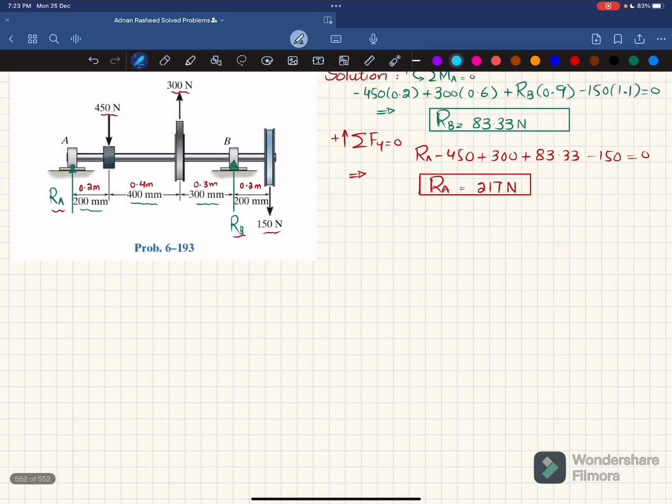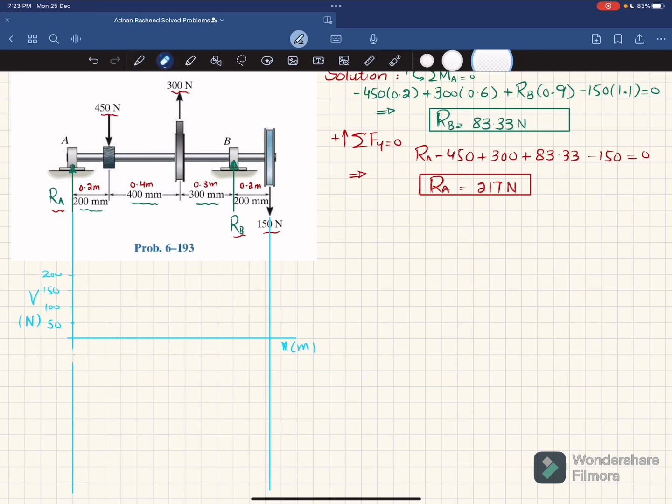What we will do is take two lines from the end of this beam. One is this one and the other one is this one. There is a horizontal line to show the length, x in meter. On the y-axis, you will have the shear force in Newton. We'll take one division equal to 50. So this is 50, this is 100, this is 150, this is 200. Similarly, minus 50, minus 100, minus 150, minus 200, and minus 250. So we'll first draw the shear force diagram.